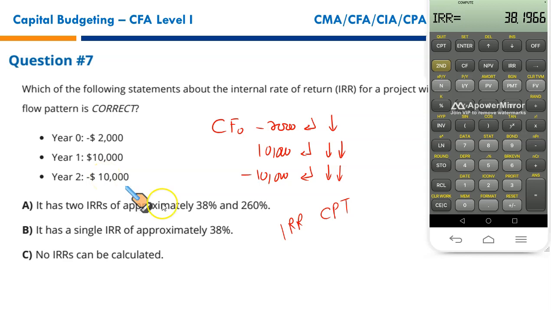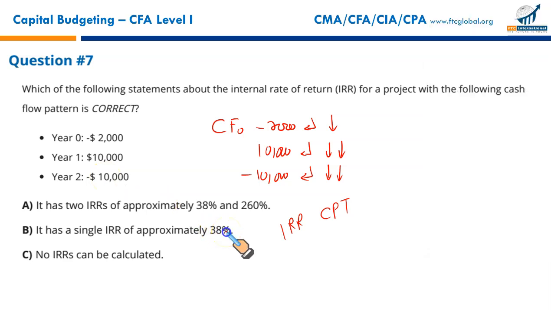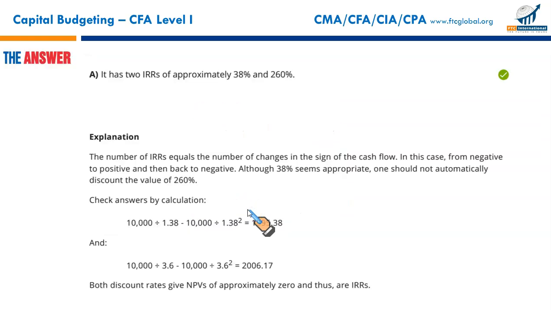So it won't have a single IRR. It will have two IRRs. Why? Because cash flows change direction twice in the project. So it will have two IRRs. One of them is 38, which your calculator has calculated. The other is 260. So that makes A the correct option. And A it is.